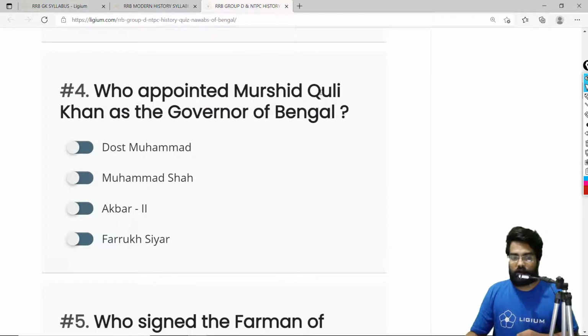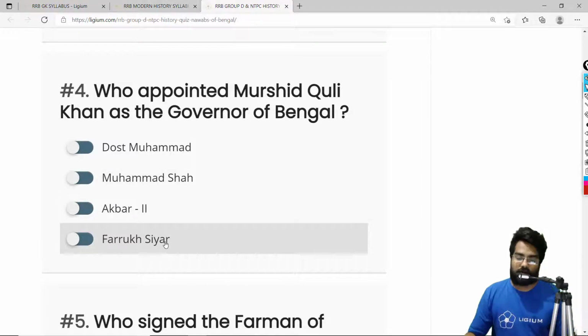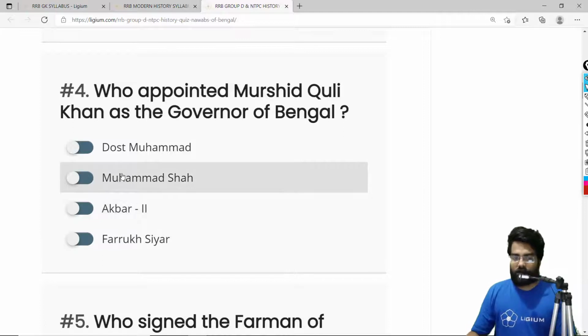Who appointed Murshid Quli Khan as the governor of Bengal? So we have a guy called Dost Muhammad, that is wrong. Muhammad Shah, that can be true. Akbar II, that can be true. And Farrukhsiyar. So basically these three are later Mughal rulers. Out of these three, I have a feeling that the correct answer is Muhammad Shah. Let's explore. Let's check. Okay, so I'm just ticking Muhammad Shah. Let's check if our answers are right. When we finish this exam, you will get a perspective on how to solve these MCQs.